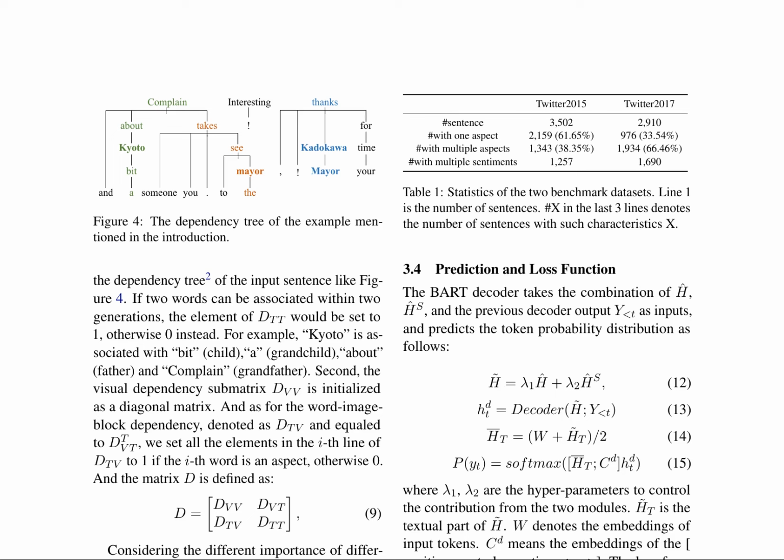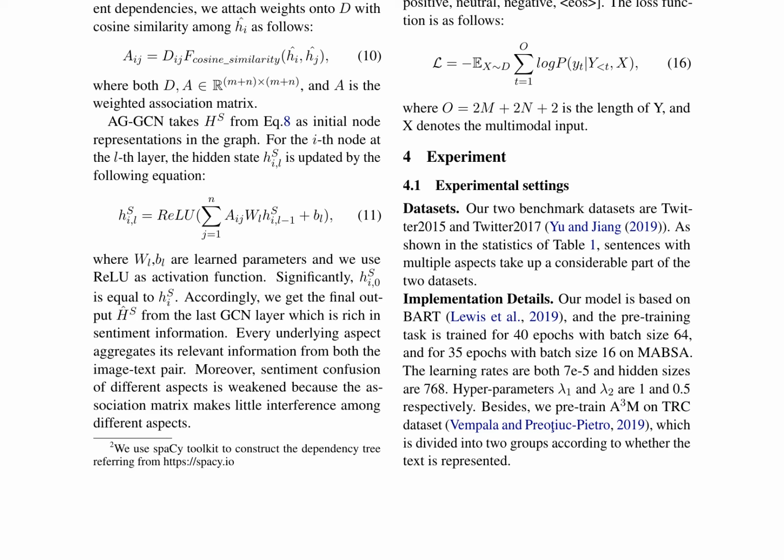The AoM framework consists of two key components: a dependency tree-based graph convolutional network (DTGCN) and a multimodal fusion module. The DTGCN module constructs a graph from the input sentence, where each node represents a word, and the edges represent dependencies between words. The module then updates the node representations by aggregating information from neighboring nodes.